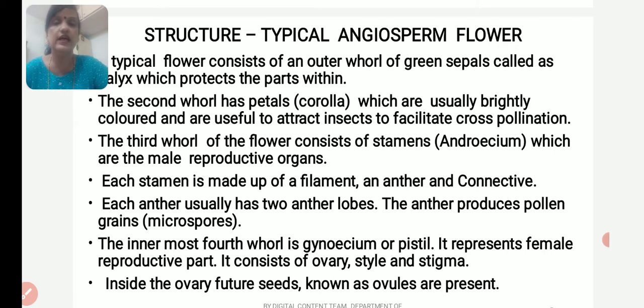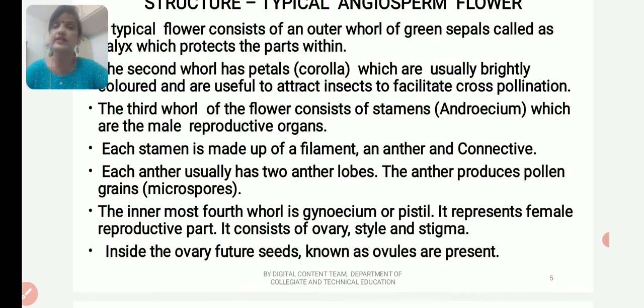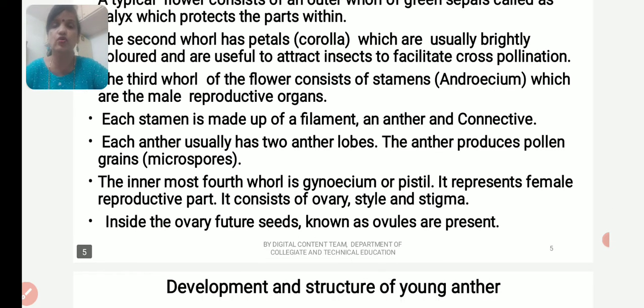The second whorl has petals, which are brightly colored and are useful to attract insects to facilitate cross pollination. The second whorl is called the corolla, and it has individual units called petals, and they attract the insects for cross pollination. The third whorl of the flower consists of stamens, the androecium, and are the male reproductive organs.